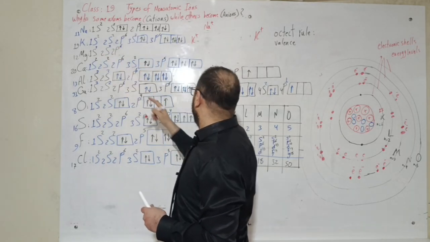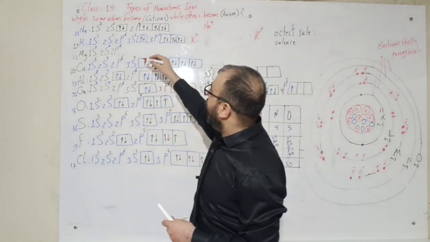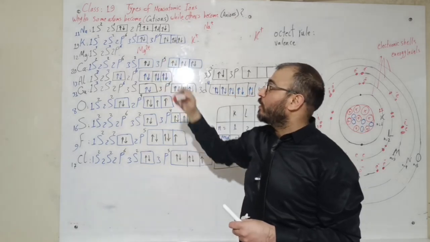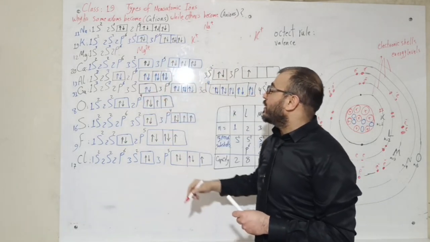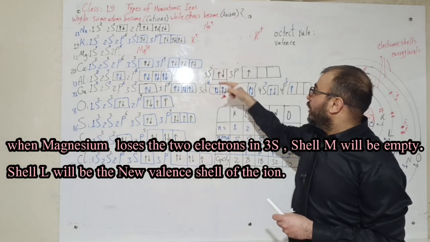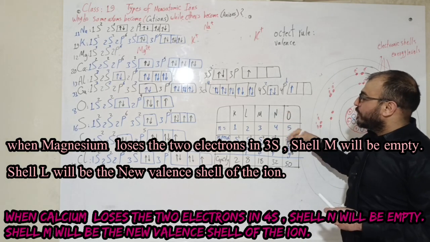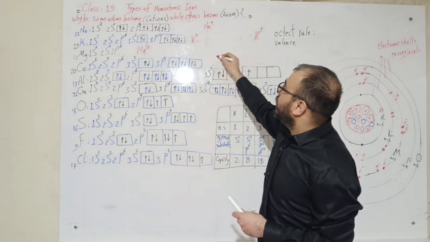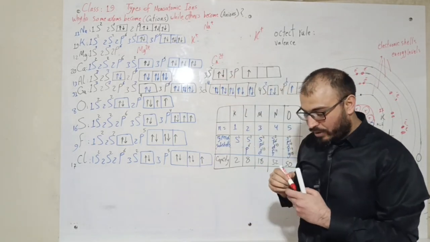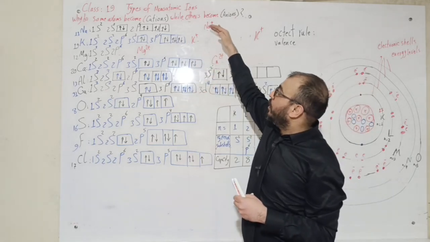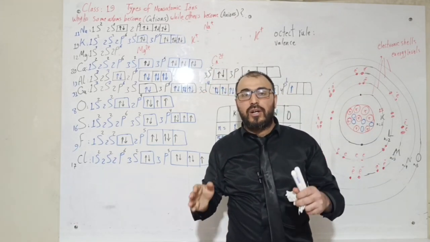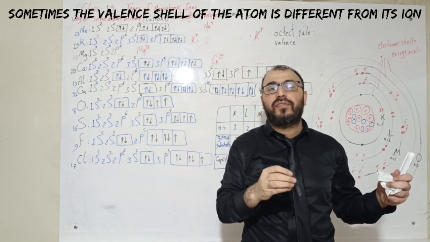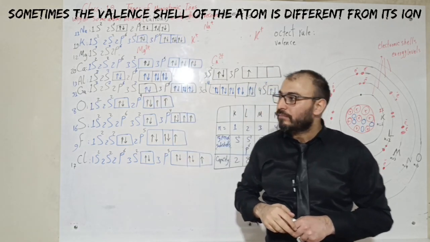It's going to be the 2nd shell, which is L, and magnesium will have the charge +2 because it lost 2 electrons, while for the calcium, as you know, before, the last shell or the valence shell was the 4th shell, and now it is the 3rd shell, M, and it is calcium +2 because it has lost 2 electrons. As you see, my friends, here, so far, the valence shell of the normal atom of the element is different from the valence shell of the ion.